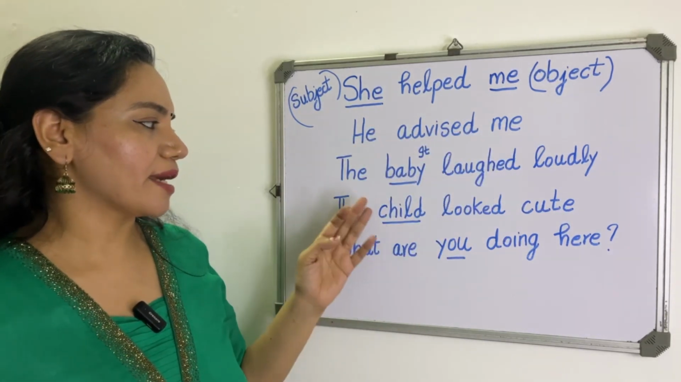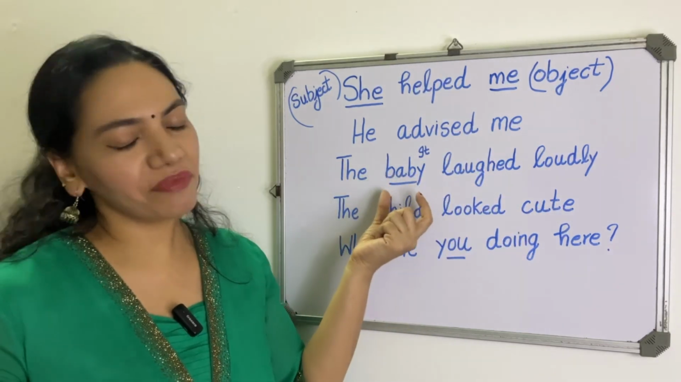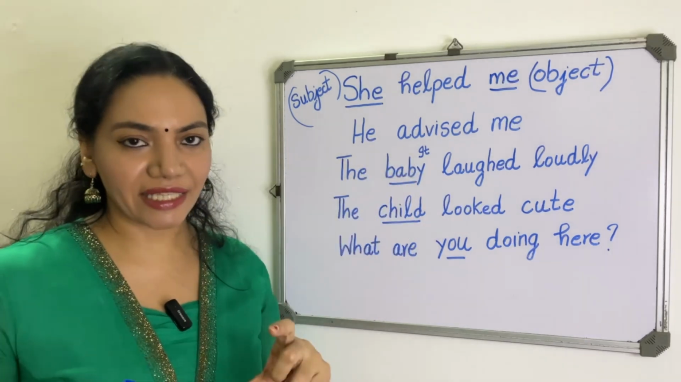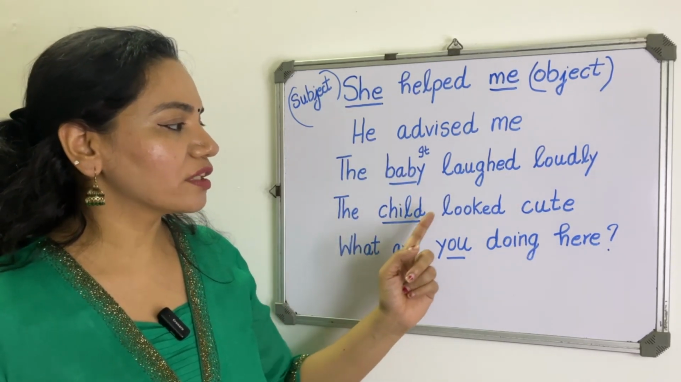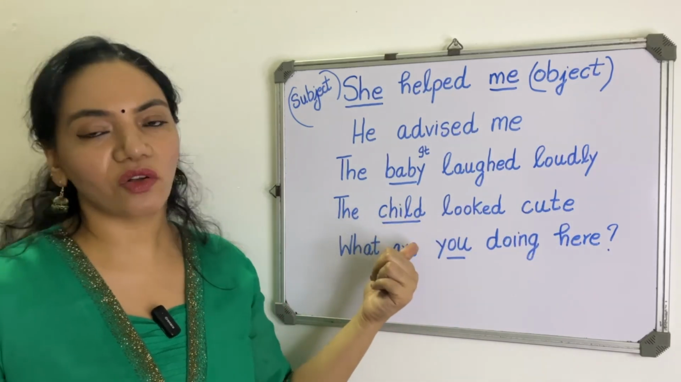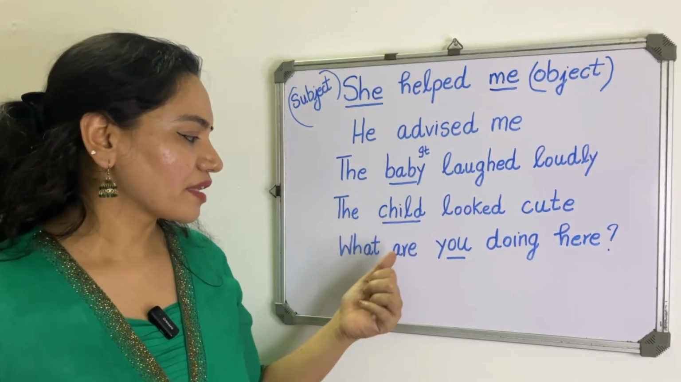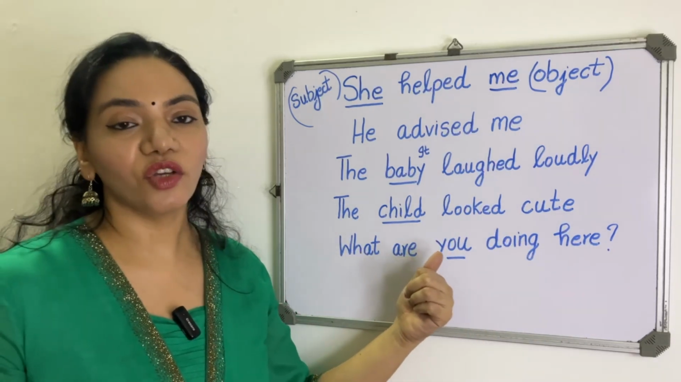Then the next example is, the baby laughed loudly. Here the baby is small, so you can refer the baby as it, okay, the pronoun it. The child looked cute, so the child is also small, so you can refer the child as it. What are you doing here? So here the pronoun is you.